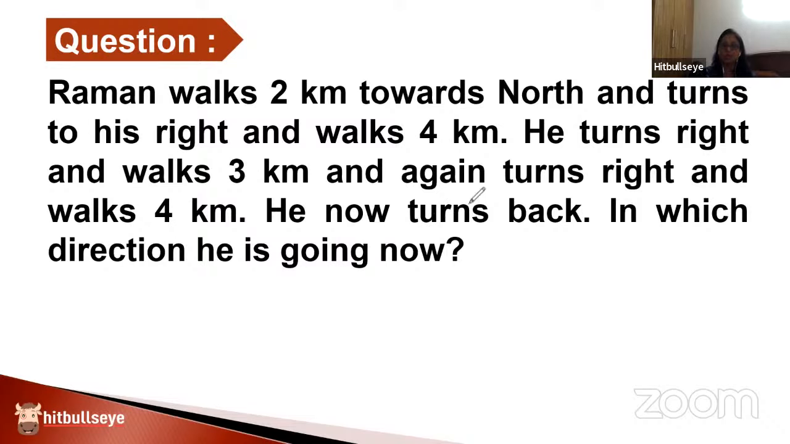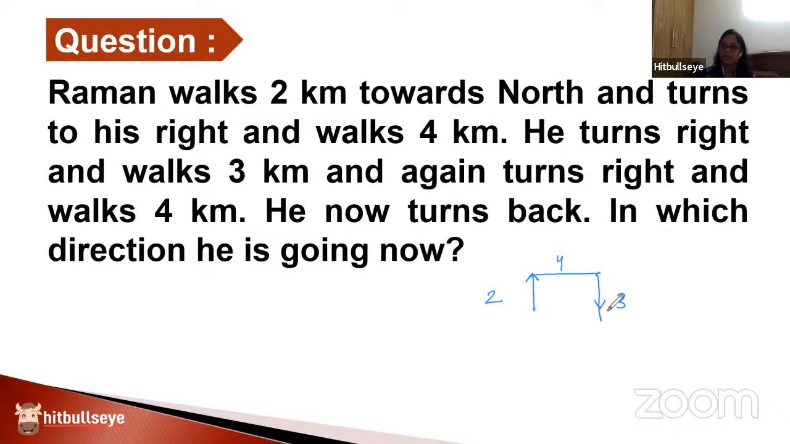Raman walks 2 kilometers towards north. So towards north, he has moved 2 kilometers and turns to his right and walks 4 kilometers. So he's taking a right turn and is walking 4 kilometers. I'm not writing kilometers again and again. He turns right and walks 3 kilometers again. So in this direction, he's again taking a right turn and walking 3 kilometers. So this direction will be the right now, and the distance traveled is 3 kilometers.